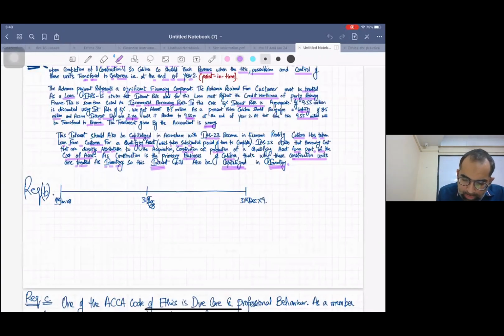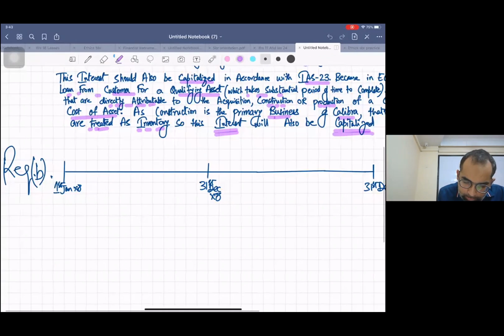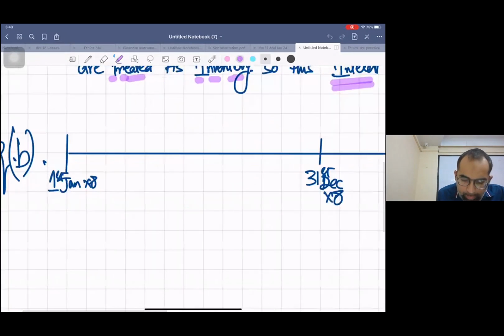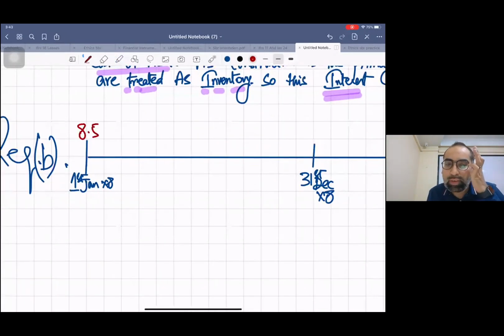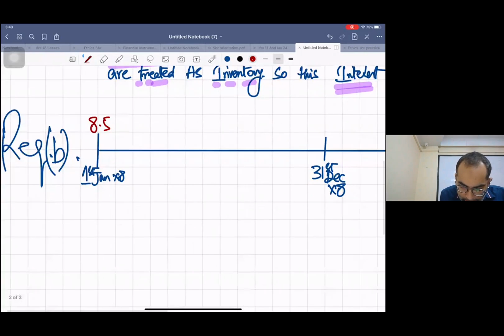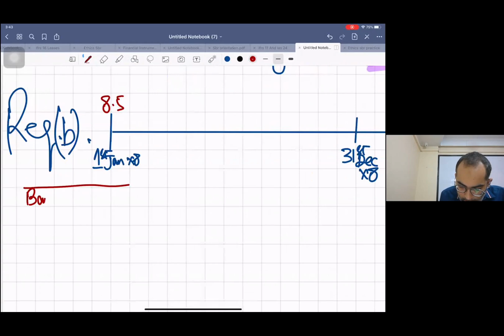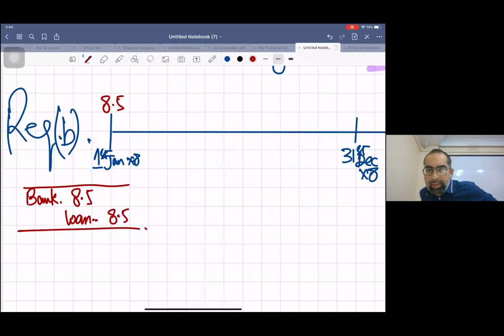Now, today you received 8.5 million. So what will be the first entry? The first entry will be debit bank 8.5, credit loan or liability 8.5. Debit bank 8.5 million, and credit loan or liability 8.5 million. This upfront cash of 8.5 million is a loan.